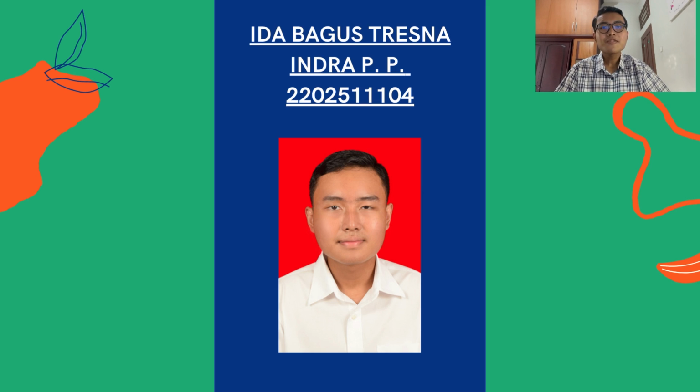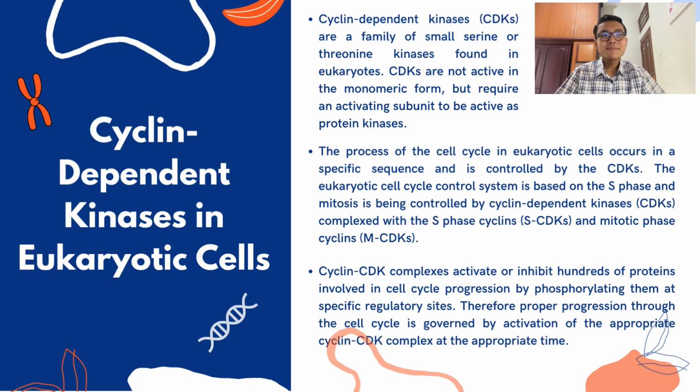Let me introduce myself. My name is Bagus Tresna Indra Putra Pramana with the last 3 digits student number 104. I'll be explaining about the cyclin-dependent kinases in eukaryotic cells. Cyclin-dependent kinases or CDKs are a family of small serine or threonine kinases found in eukaryotes. CDKs are not active in the monomeric form, which requires an activating subunit to be active as protein kinases. The process of the cell cycle in eukaryotic cells occurs in a specific sequence and is controlled by the CDKs.